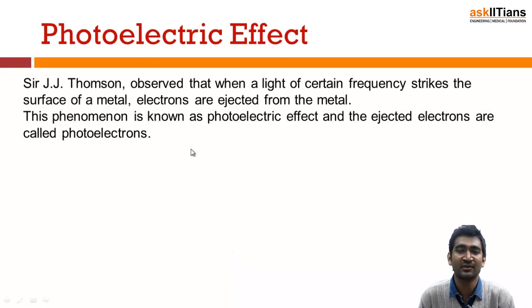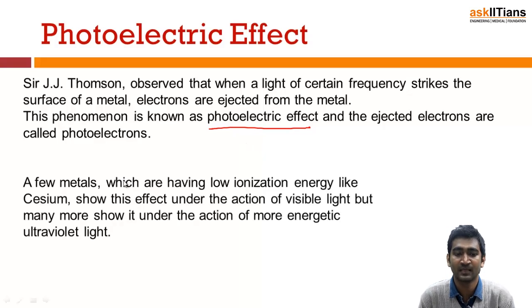Then J.J. Thomson came and he did a very famous experiment, the photoelectric effect experiment, in which he emitted rays on a metal surface, and electrons were getting ejected. He tried to understand the whole phenomenon.